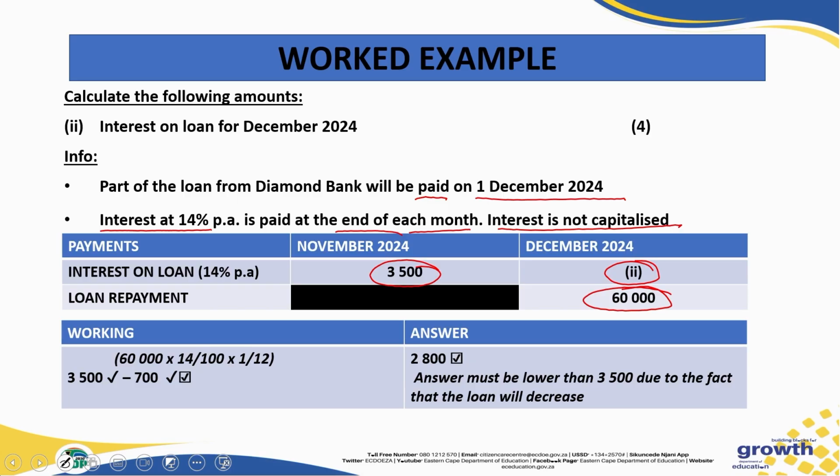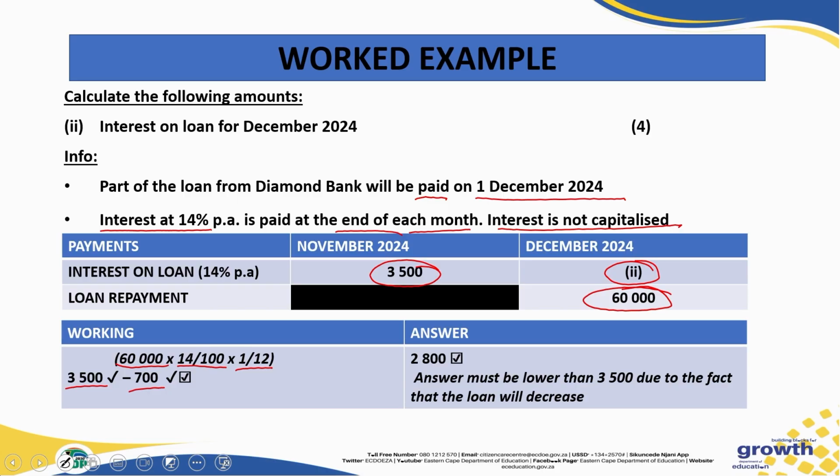So for us to get the final answer, you would take the existing interest of November, 3,500 Rand, then you have to subtract what the interest will be reducing by, which is 700 Rand. And how do we get the 700 Rand? We take that payment that we have to pay in the month of December, multiplied by the percentage of interest, multiplied by 1/12, because it will only be for 1 month where the 60,000 Rand will be paid.